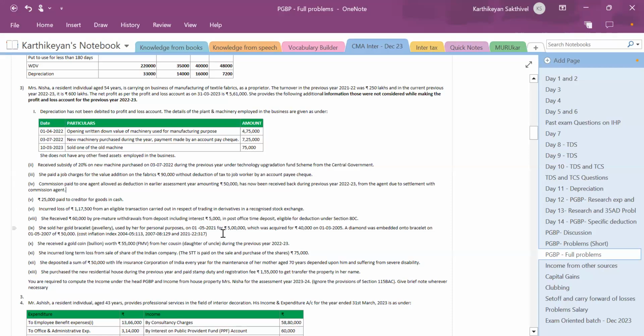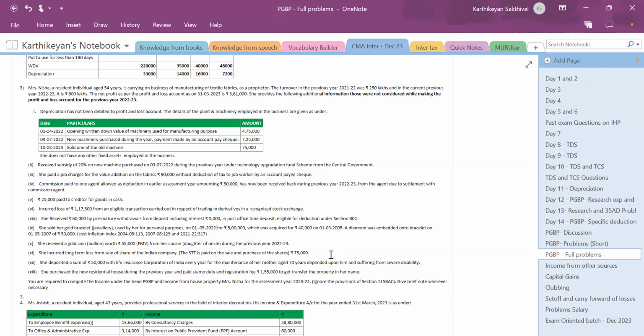She sold her gold bracelet jewelry used by her for personal purposes on 1/5/22 for 5 lakh, which was acquired for 40,000 on 1/3/2005. A diamond was embedded onto the bracelet on 1/5/2007 of 50,000. Cost inflation index 2004 to 5 is 113, 2007 to 8 is 129 and 2021 to 22 is 317. She received a gold coin bullion worth 55,000 fair market value from her cousin, daughter of uncle, during the previous year 2022 to 23.